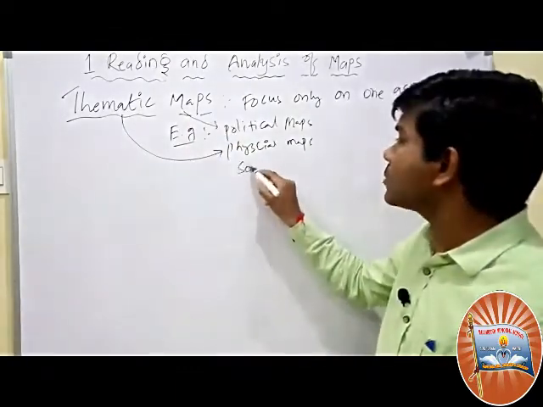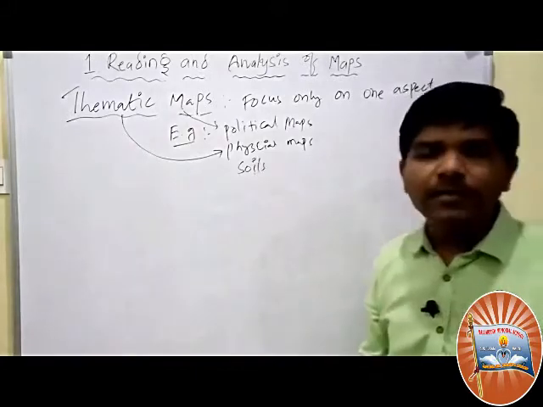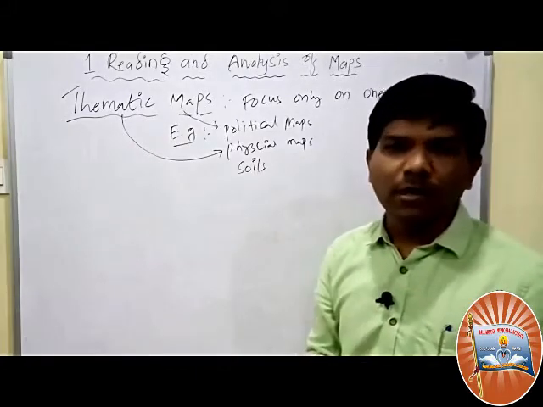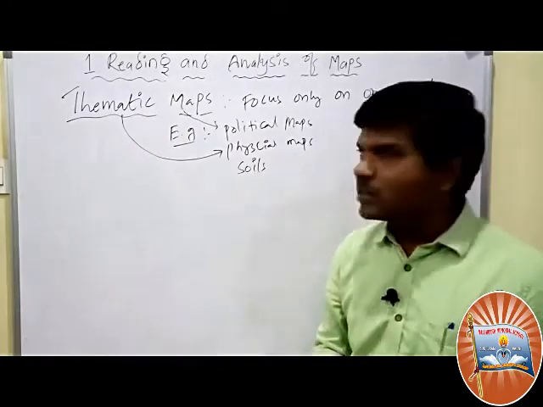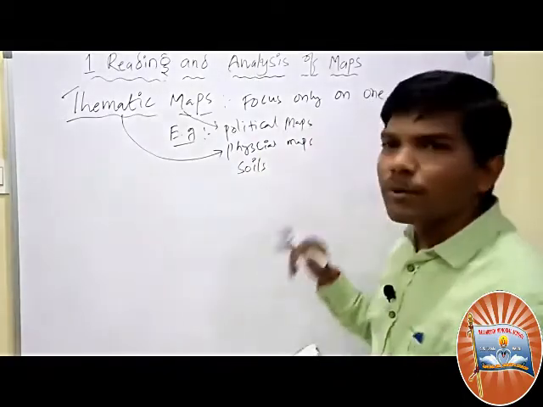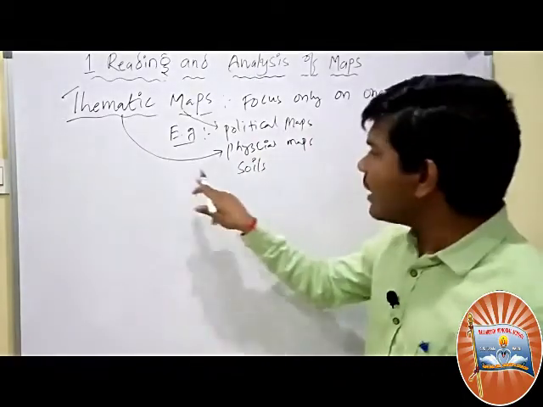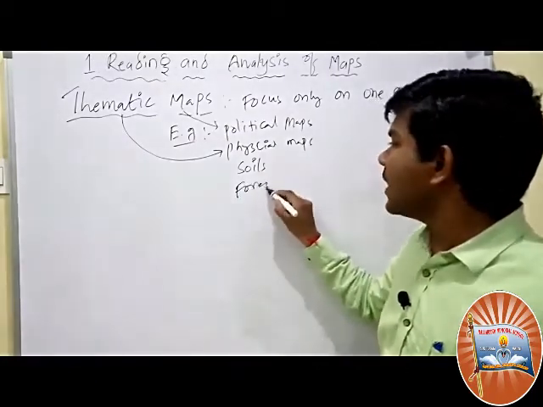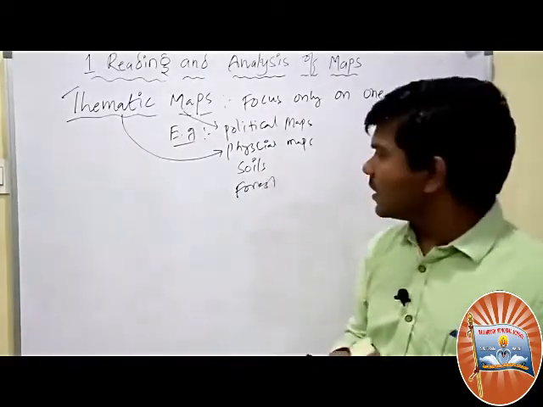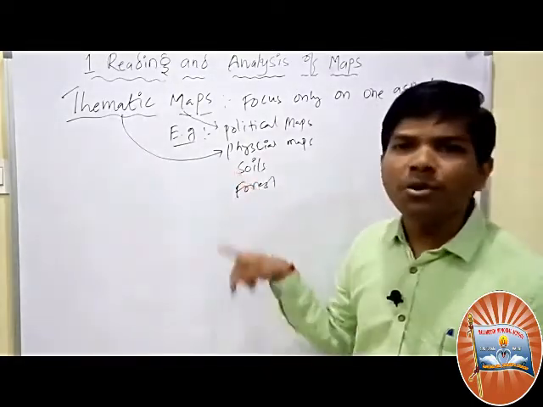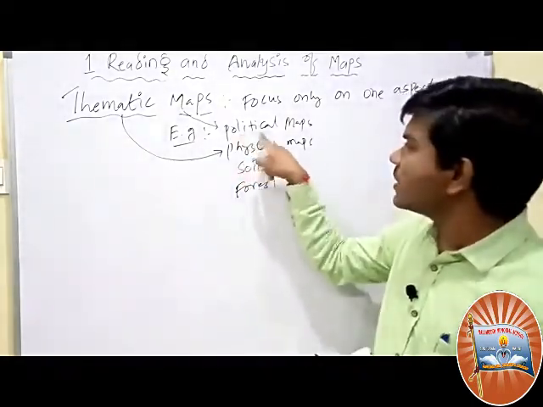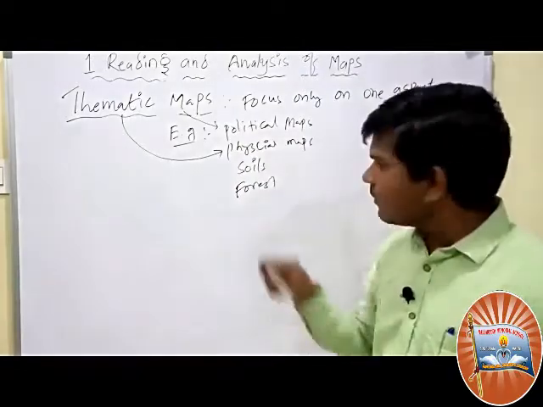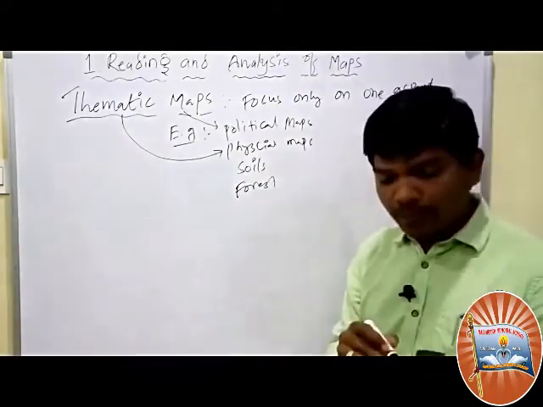They show only the soils, for example, in Hyderabad, what kind of soils are there? In Adilabad, what kind of soils are there? If you wanted to search that in the political map, you could not find it. That we have to search in the soil map. Where the forest is in Telangana or in India, you could not find in the soil map or in the political map. That will be available in a different map.